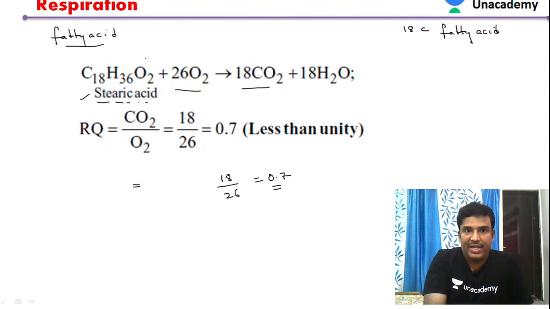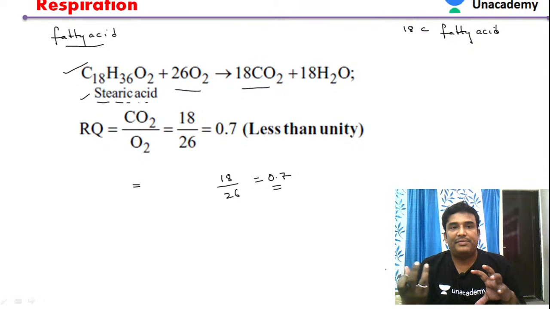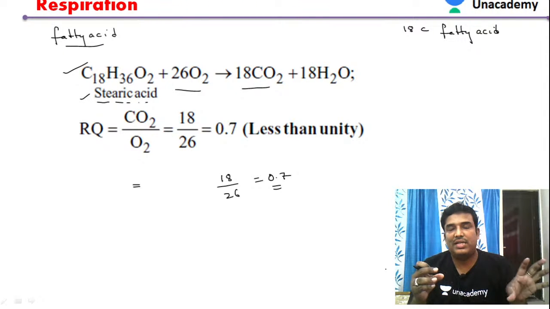Here the substrate is fatty acid, and the name of the fatty acid is stearic acid. Stearic acid is acting as the substrate. When it gets oxidized, it releases some amount of carbon dioxide and consumes some number of oxygen molecules.